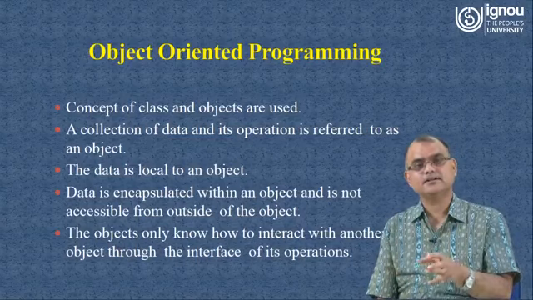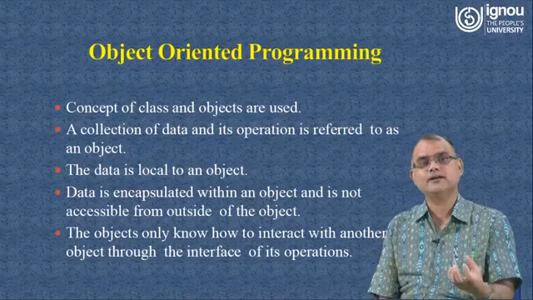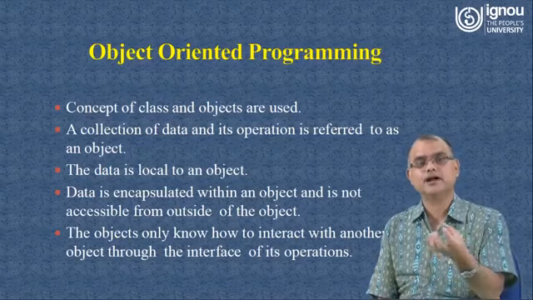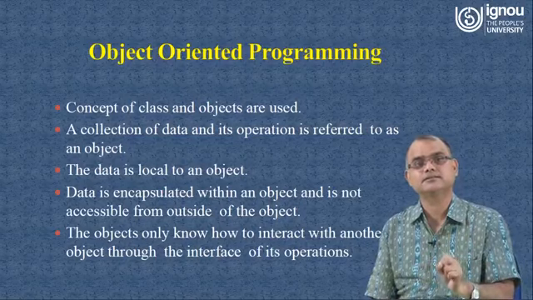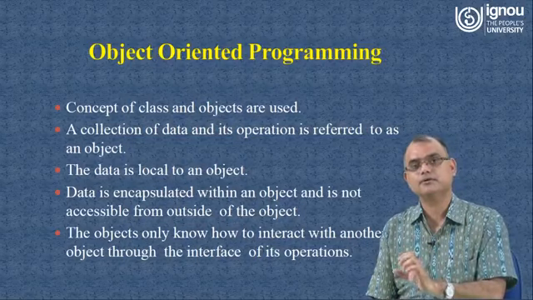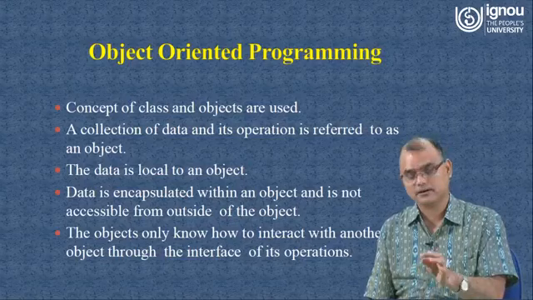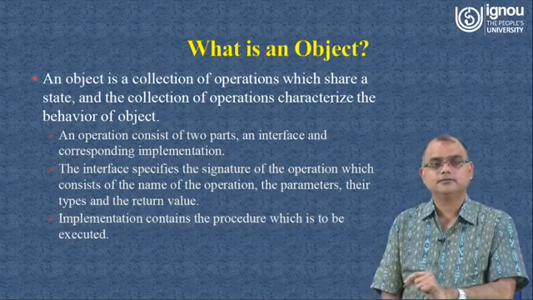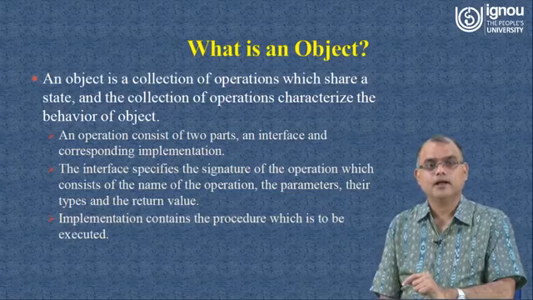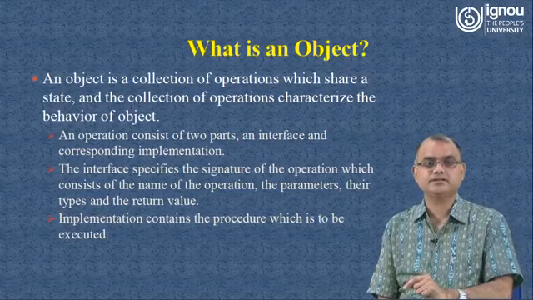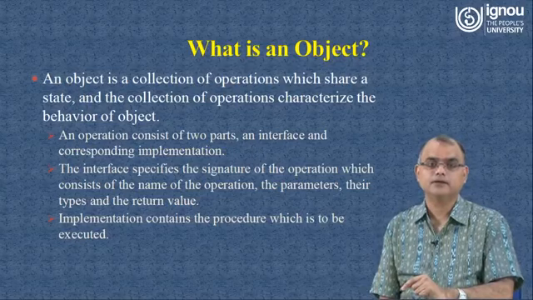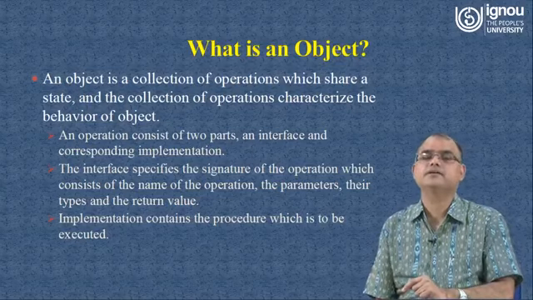So in this context, a very complex thing you will try to visualize in small components, and those small components combined together will make a complex and large system. Those small components are nothing but objects, and they are communicating with each other. Now, an object is a collection of operations which share a state, and the collection of operations characterizes the behavior of the object.